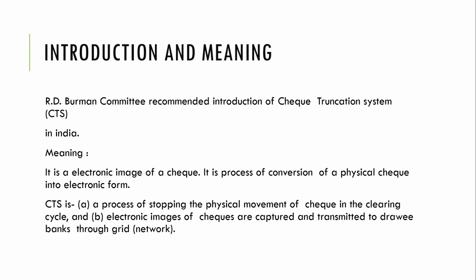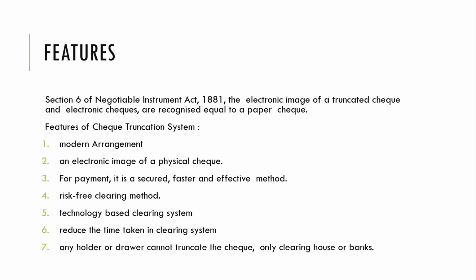If you want to get more clear, you can read the meaning given by me here: CTS is a process of stopping the physical movement of the check in the clearing system. That means here we will stop the movement of the physical check. Then how will we clear the check? We will enable the movement of the electronic image of the check, and the same will be transmitted to the drawee bank through the grid. Grid means network.